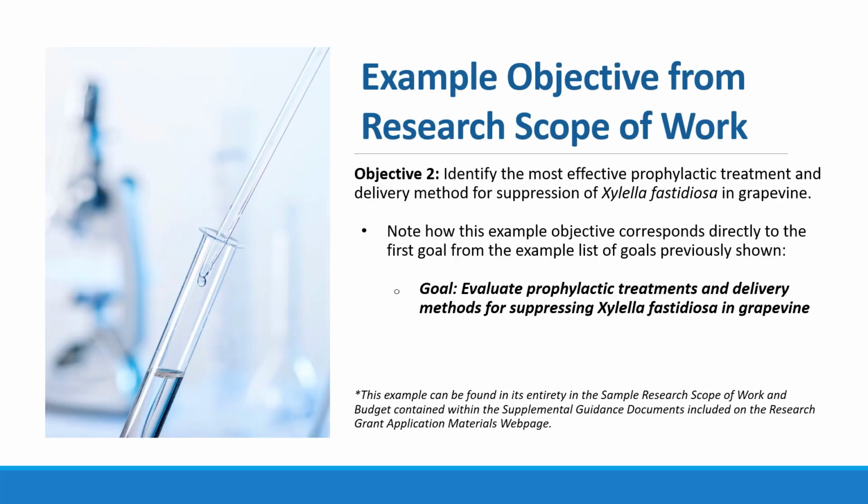Here is an example of an objective from the research grant scope of work. Once again, these objectives should begin with Objective 2 onwards for your proposal application. Objective 2. Identify the most effective prophylactic treatment and delivery method for suppression of Xylella fastidiosa in grapevine. Note how this corresponds directly to the first goal from the example list of goals previously shown.